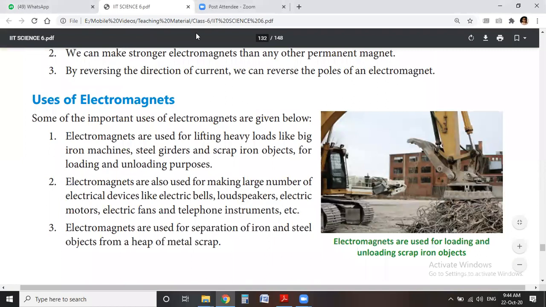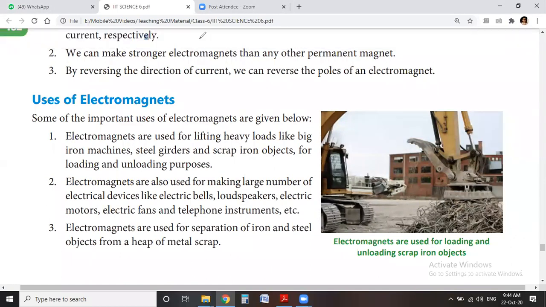Uses of electromagnet. There are many uses of electromagnets.